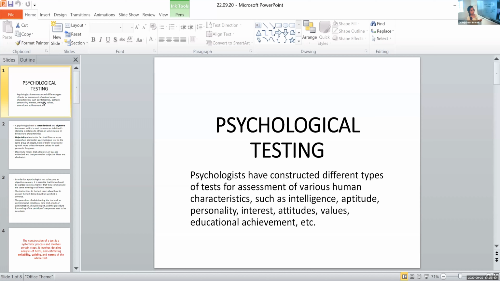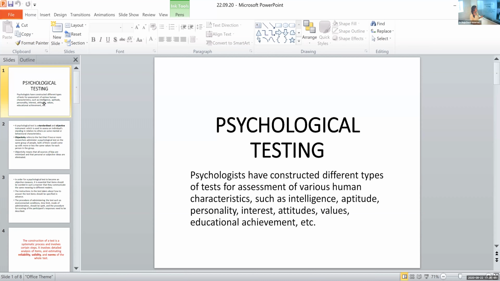So we were studying the next method, after the previous methods that we have learned, that is observational method, experimental method, and survey method. The other method through which we collect data in a particular research or scientific or psychological inquiry is through psychological testing.